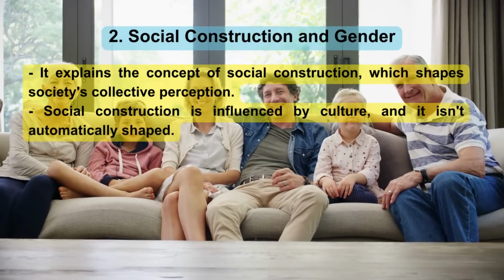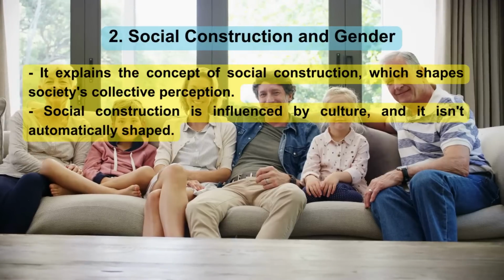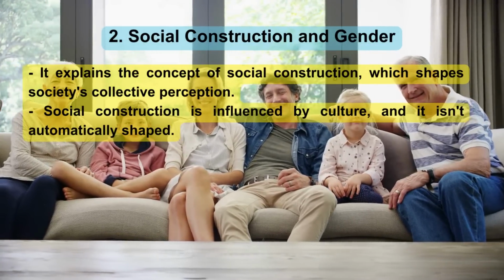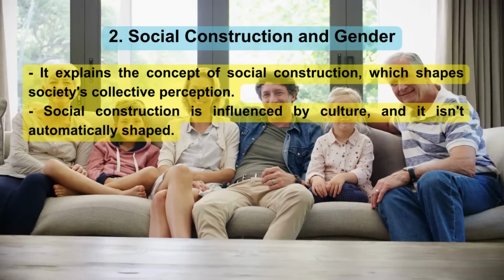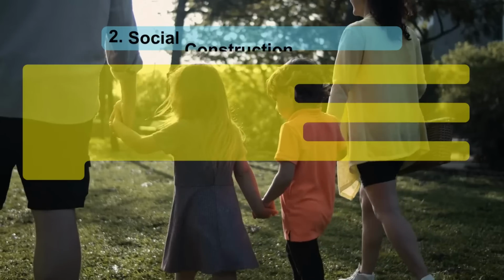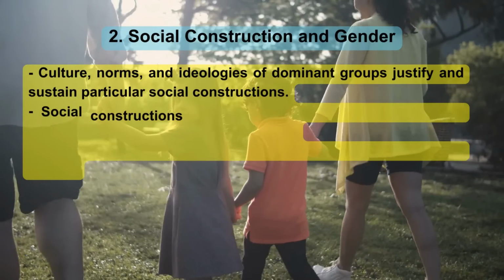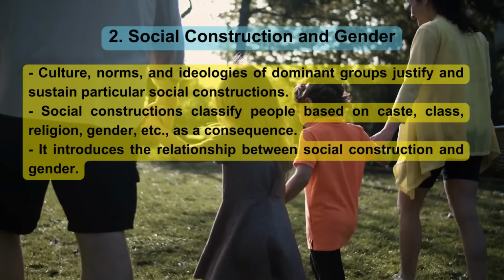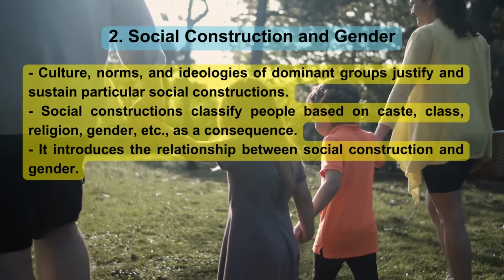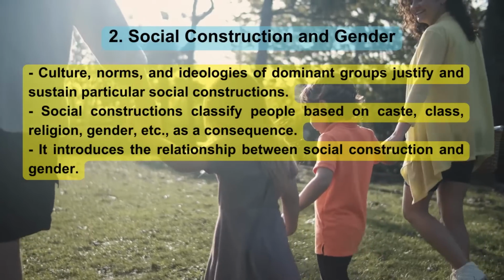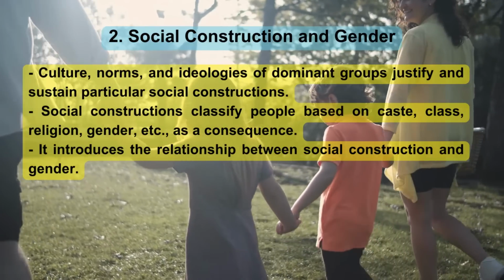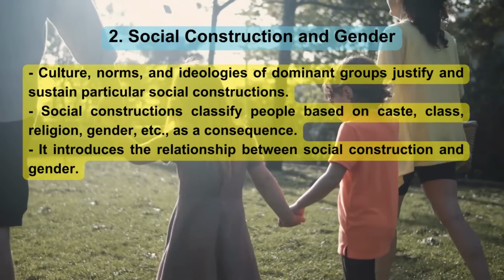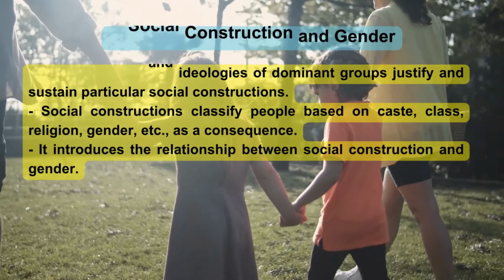2. Social construction and gender. It explains the concept of social construction, which shapes society's collective perception. Social construction is influenced by culture, and it isn't automatically shaped. Culture, norms, and ideologies of dominant groups justify and sustain particular social constructions. Social constructions classify people based on caste, class, religion, gender, etc. As a consequence, it introduces the relationship between social construction and gender.